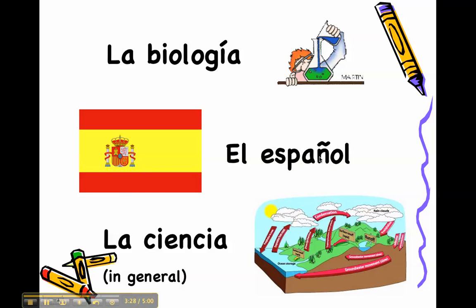This is a different character than what we have up here. Remember that this is called the tilde. You will only ever see this over the letter N. You will only ever see the accents over vowels, okay? And only one accent per word. You could have a tilde and an accent in the same word, but you won't have multiple accents in a word, okay? So those are your asignaturas en la escuela.